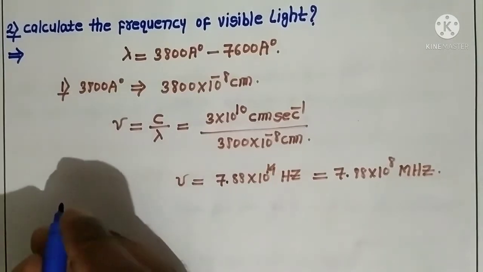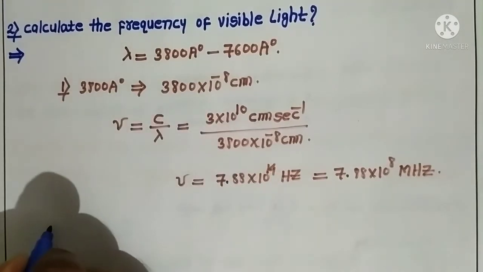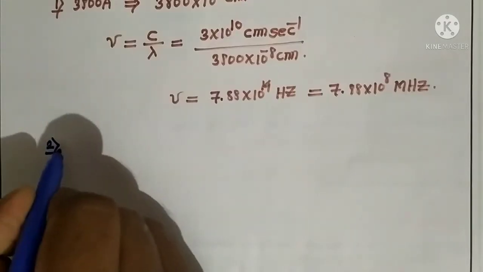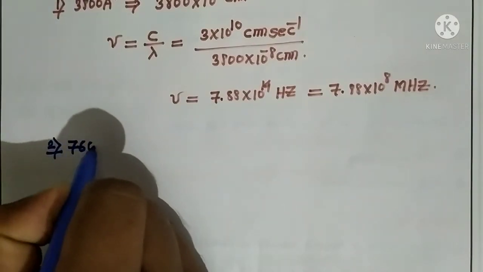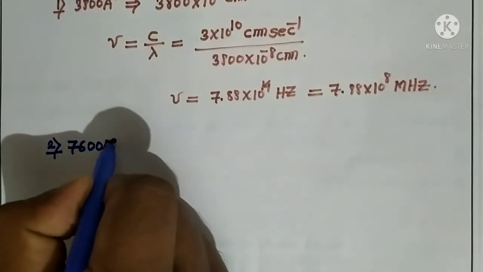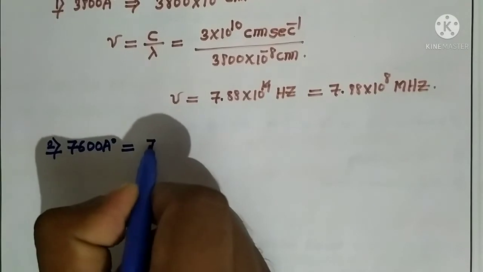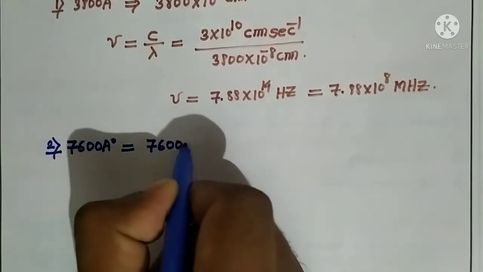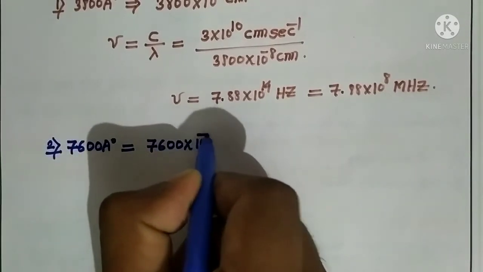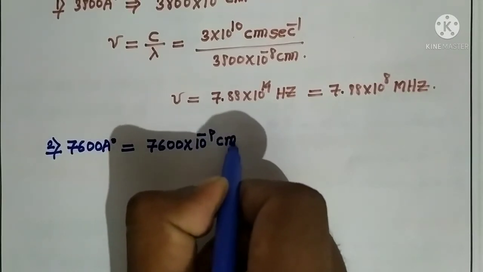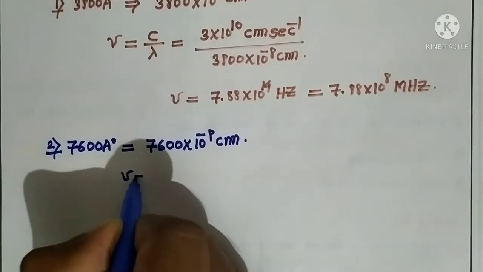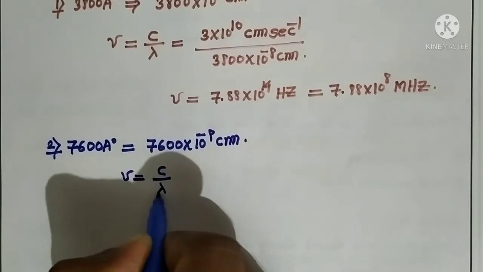Next, calculate the frequency for the wavelength 7600 angstrom, which is converted into centimeter: 7600 into 10 to the power of minus 8 centimeter. Then nu is equal to c by lambda.